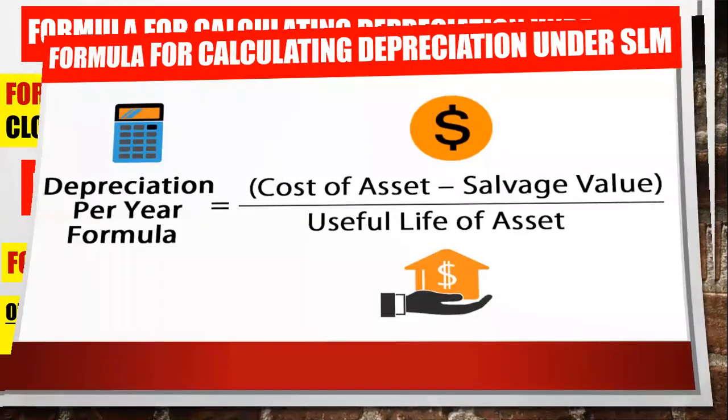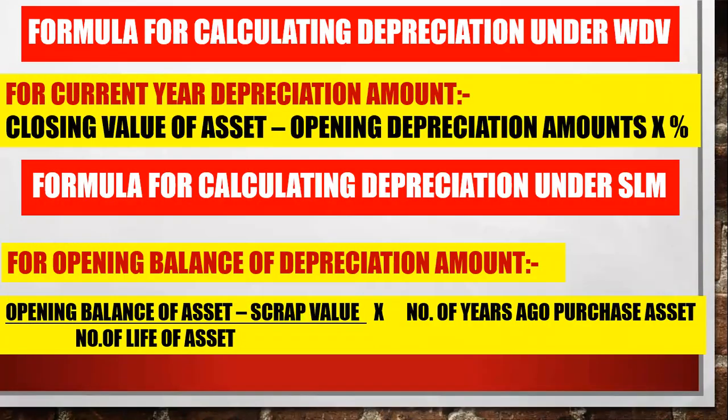Okay. So next is the formula for calculating depreciation under the WDV method. This is the calculation for the current year depreciation amount.